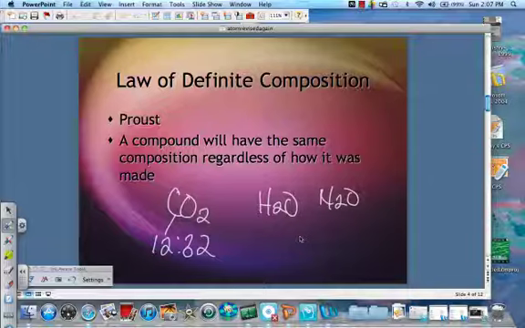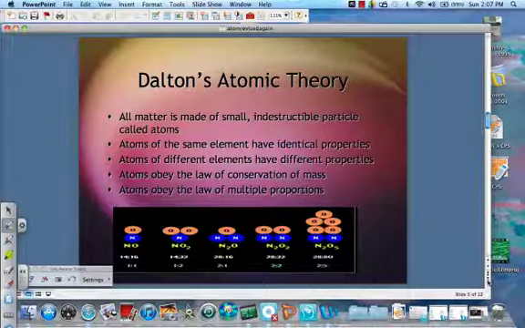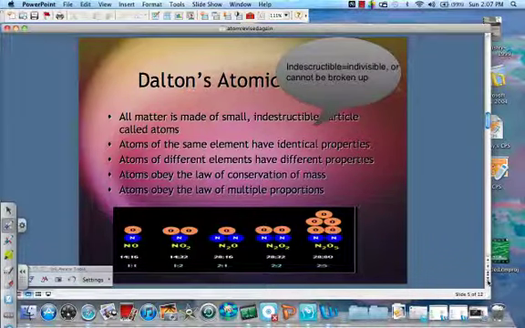And now we're going to look at Dalton. Now Dalton's atomic theory had 5 postulates, and a lot of them we still hold to be true today. His first postulate was that all matter is made of small, indestructible particles called atoms.